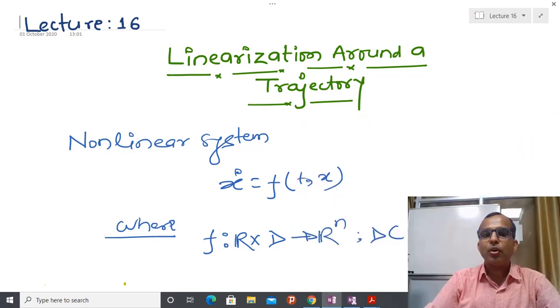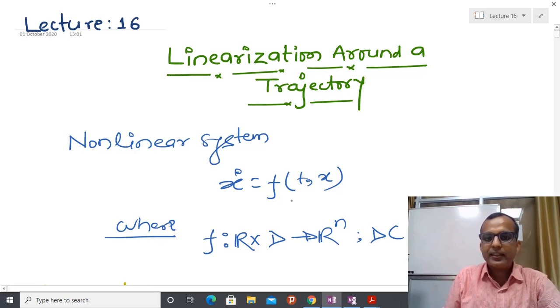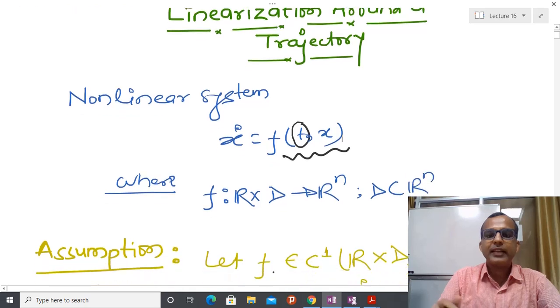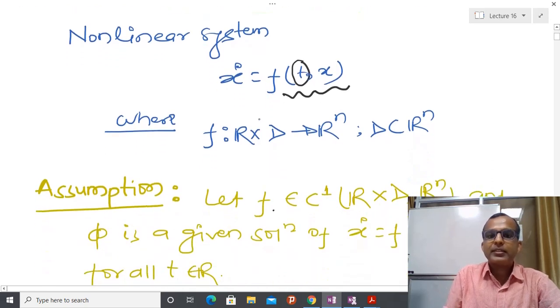So I now have a nonlinear non-autonomous system. It means that you can see here that the right hand side of this differential equation is now an explicit function of time also. And again I am assuming that this function f is a function of time. If you are writing in the mathematical way, then people assume that t belongs to R, but for engineers we are just talking about positive time, and this represents the Cartesian product, and D is